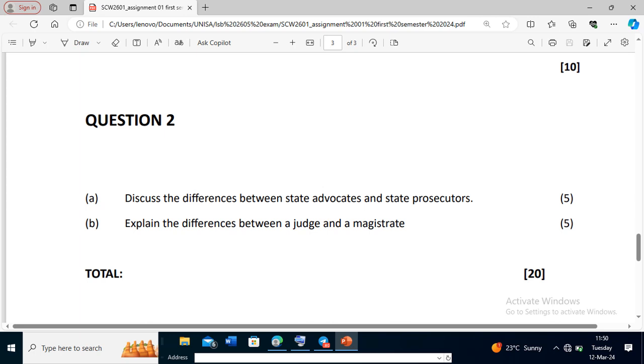So on this one, guys, to keep it short and simple, go to 5.3.2 on page 65. You are going to see it, page 65 up to 66. You're going to see the difference. But if the study guide does not give you enough answers, you can also Google. But I do believe that it has enough answers. And then let's go to B.